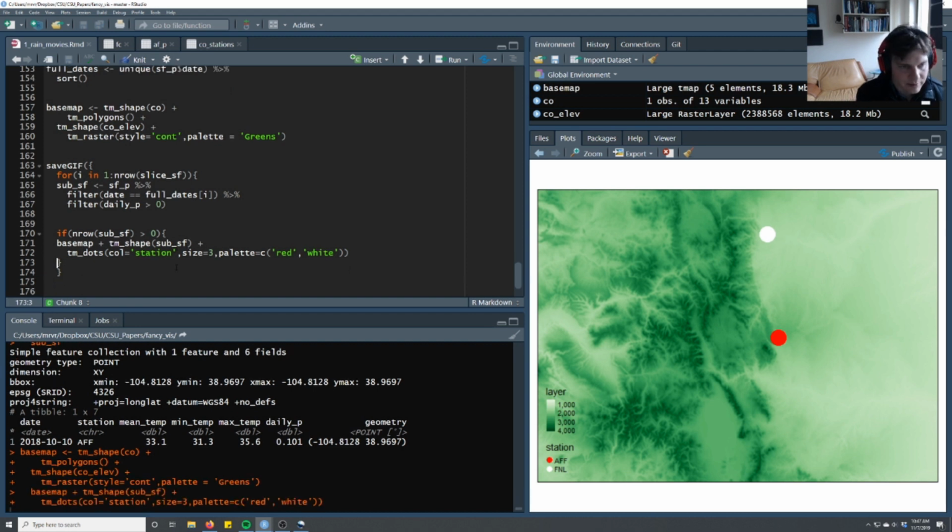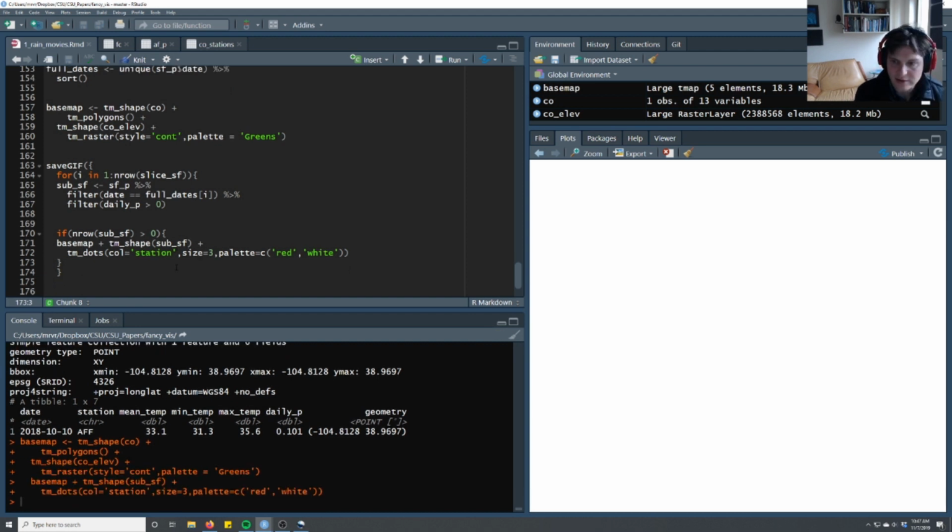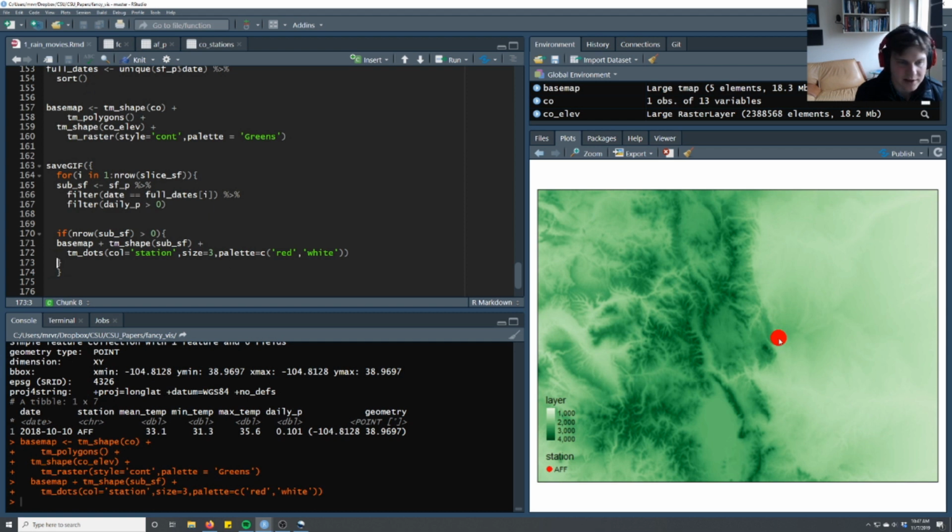And hopefully when I do this, because that day only one of the places had data, only that one gets plotted. And if neither of them have any data, then we'll just plot base map. And just because what we're going to do is actually call this map final map, we're going to just assign it as an object. And here we're going to assign it as the same object name. And now we're still inside the loop. We're going to print that final map.